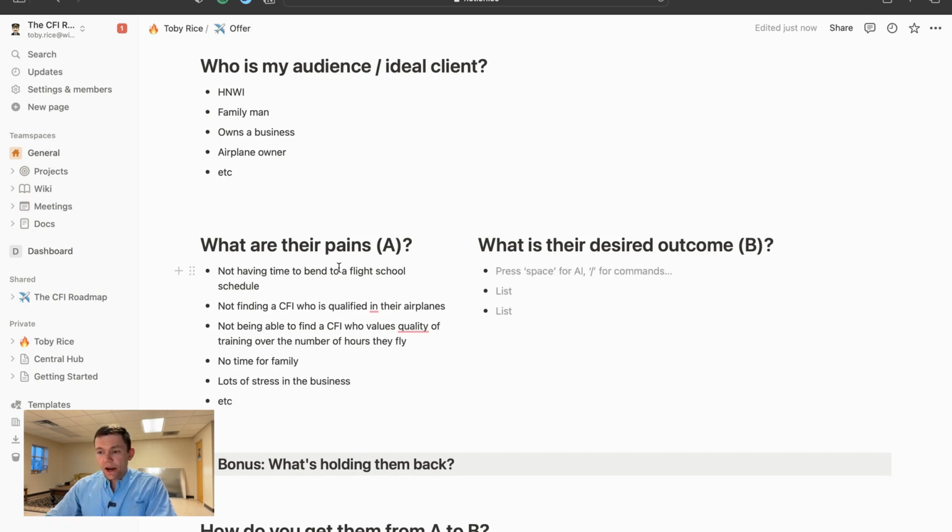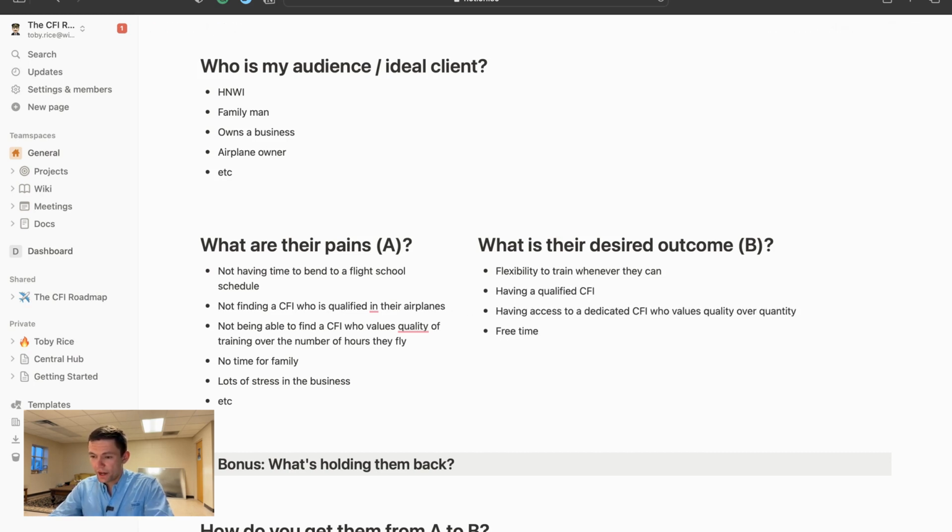The best way to think of a desired outcome is to look at your pains and determine the opposite of that. So the opposite of not having time to bend to a flight school would be flexibility to train whenever they can, having a qualified CFI, having access to a dedicated CFI, free time to spend at home, peace of mind, and so on. Now, these are overly generalized ideas, but you need to come up with your ideal client, your audience, your who, what their pains are and what their desired outcomes are, what they actually want. For example, the ideal client is going to want to be confident in the air, knowing that they're trained to be safe and not just pass the test.